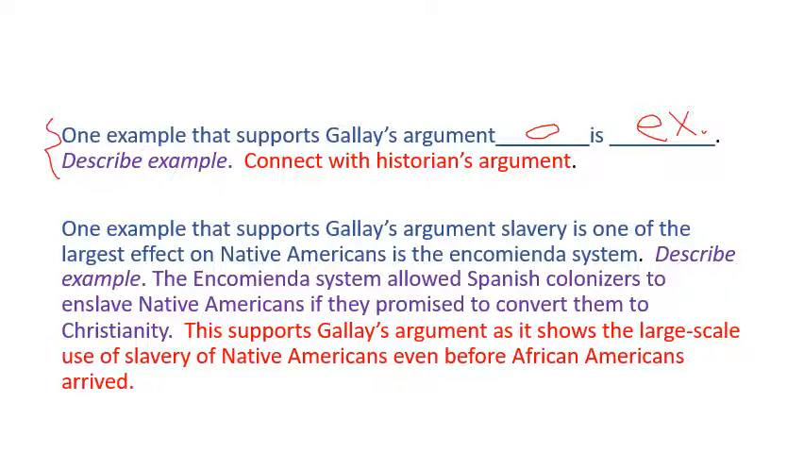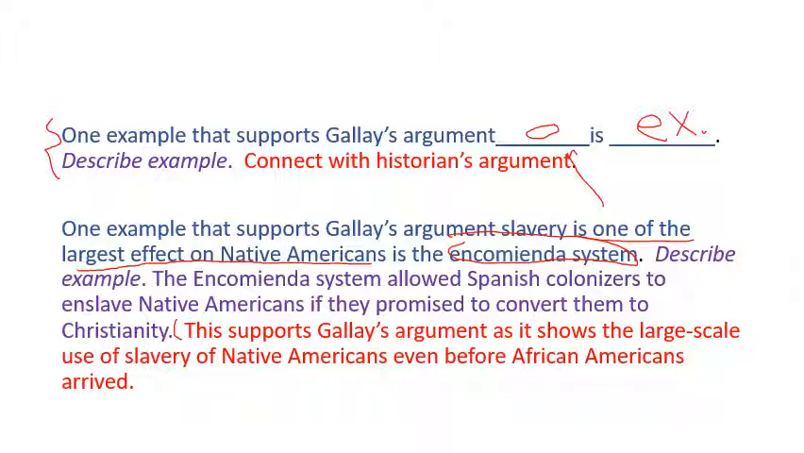So one example that supports Galley's argument, slavery is one of the largest effects on Native Americans, so there's the description, is the encomienda system. So there is our example. The encomienda system allowed Spanish colonizers to enslave Native Americans if they promised to convert them to Christianity. So now let's connect the dots. This supports Galley's argument as it shows the large-scale use of slavery on Native Americans even before African Americans arrived.